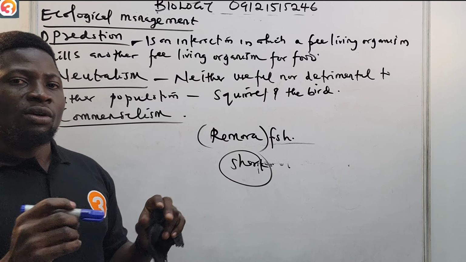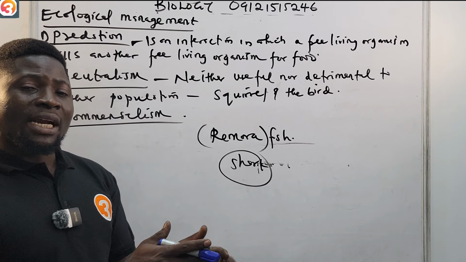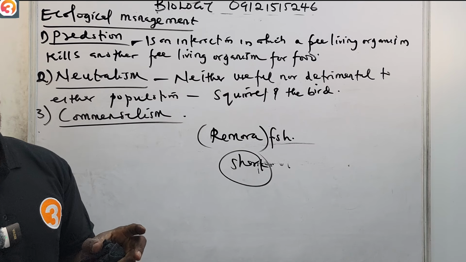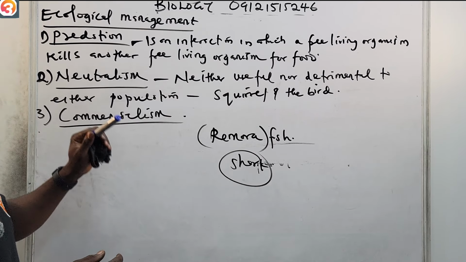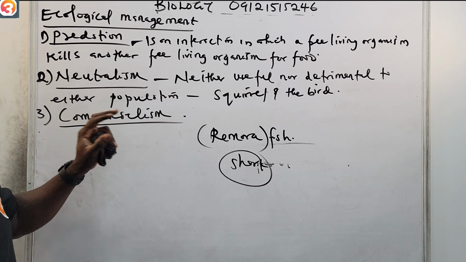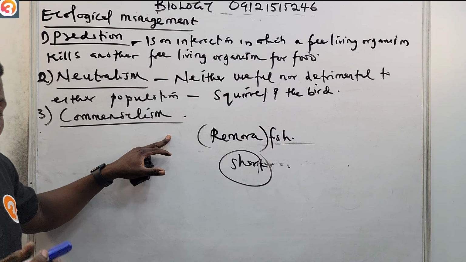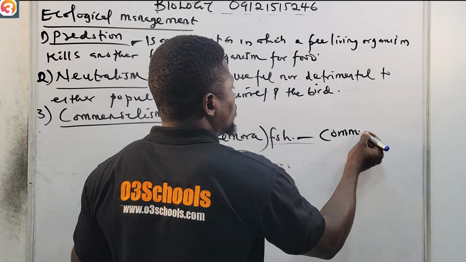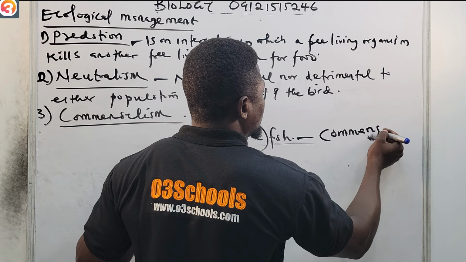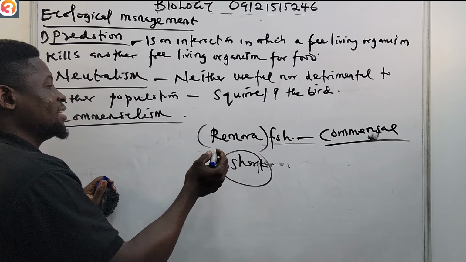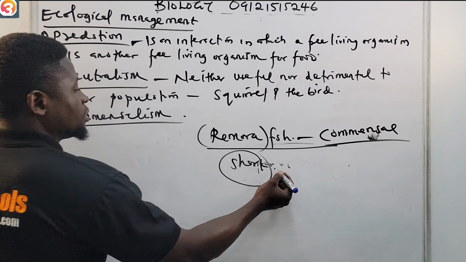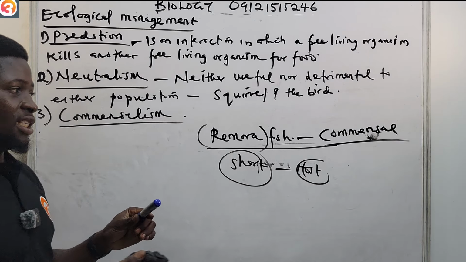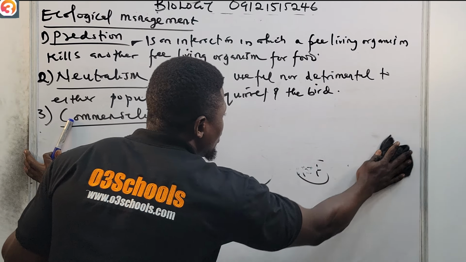So one is benefiting, and the other one, which is the host, is neither suffering nor benefiting. That's what we call commercialism. Please take note of it, it's very important. The one that is benefiting is the one we call the commercial. This commercial is the remora fish, the one that is benefiting, while the host is the shark that is neither benefiting nor losing anything. So that is commercialism. Now, let us see the one that you are waiting for, which is parasitism.